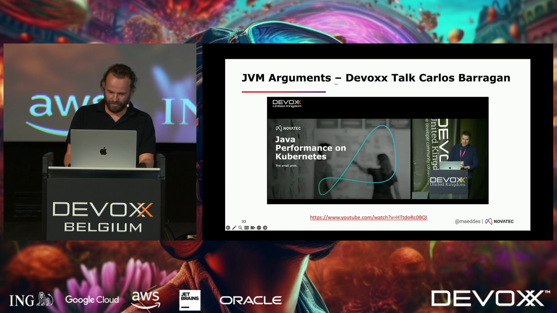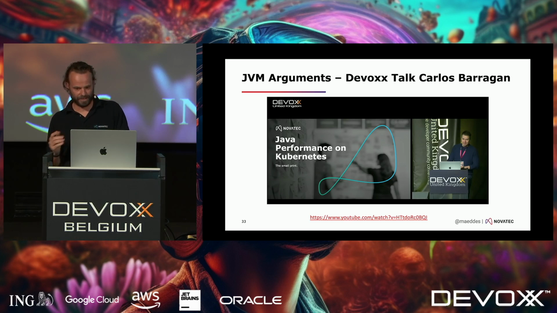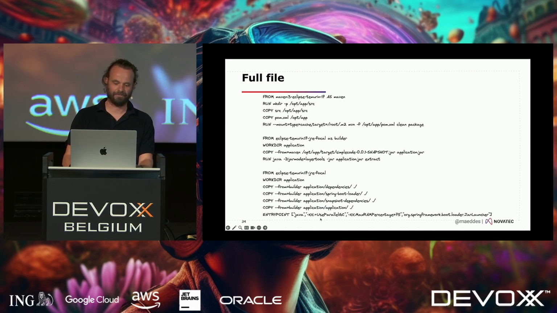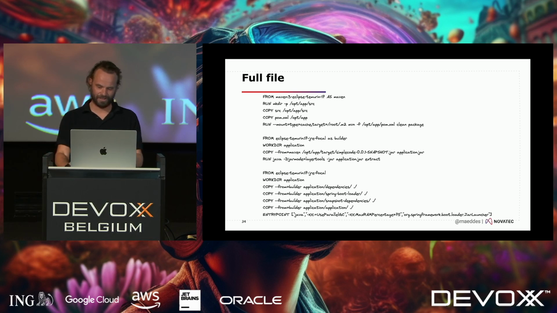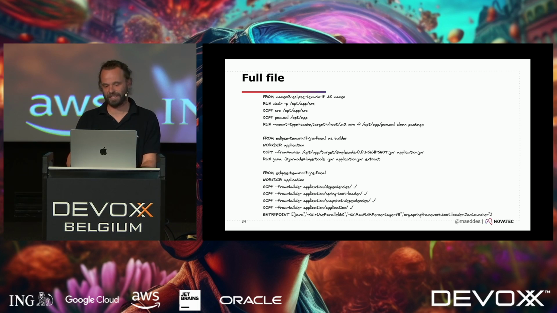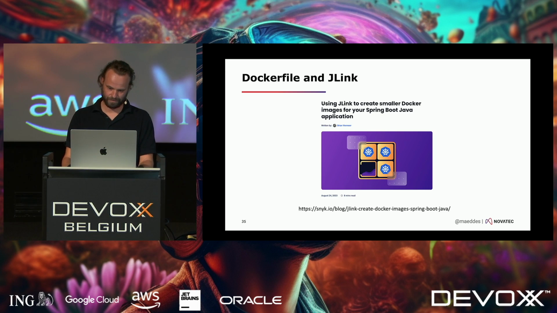Now, talking about those Java arguments, my colleague Carlos has given a really good talk on that at Devoxx UK about the various flags and arguments that you can use there. And I don't have time for this today, but if you're more interested, we see an example here, like for parallel garbage collection and max RAM percentage and so on. He has done a pretty elaborate talk on this, so check it out if you want to. And you can see in the end, if you want to include all of that, your Dockerfile is suddenly not so small anymore. So we have the standardized build, we have the extraction into layers, we have the JVM arguments. So if you want to do it properly, it might become more complex.